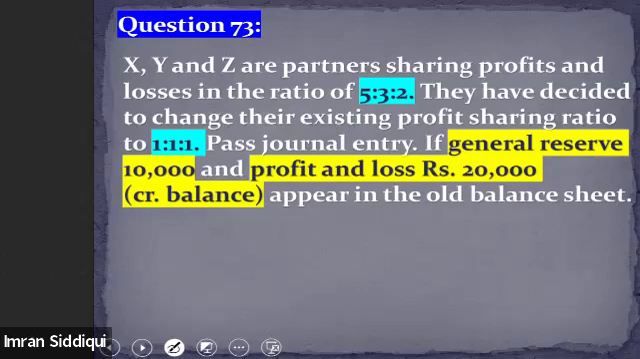So whenever a question is silent about whether partners have decided to distribute it or not, we will simply presume that we are going to distribute it among the partners. They must have chosen to distribute it among themselves. Got it? Whenever the question is silent, we will simply presume that partners must have decided to distribute it among themselves. So in this question, what are we going to do?